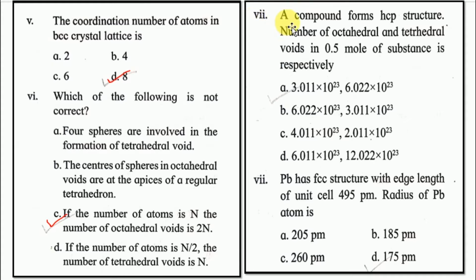Seventh is, a compound forms an HCP structure, the number of octahedral and tetrahedral voids in 0.5 mole of the substance is respectively. Your answer is A. Next, Pb has an FCC structure with edge length of unit cell 495 pm. The radius of the Pb atom is D, 175 pm.